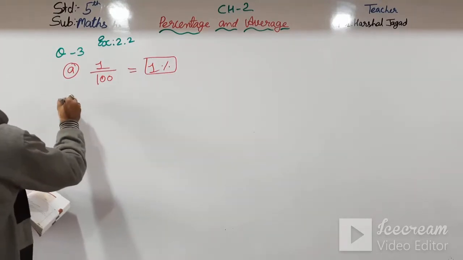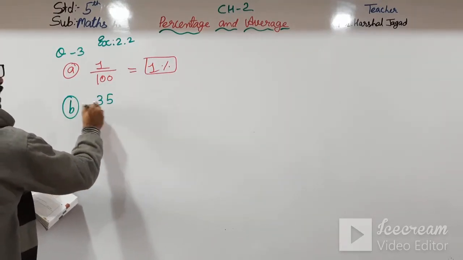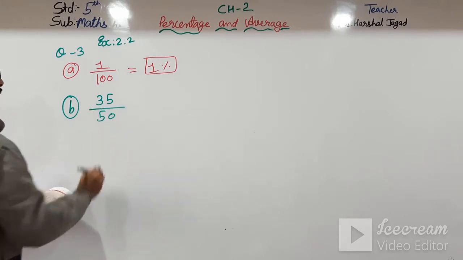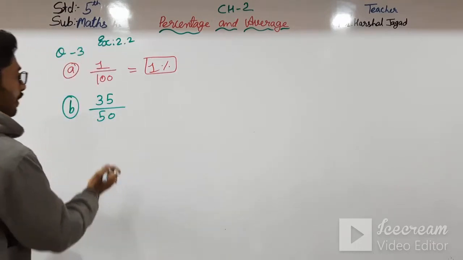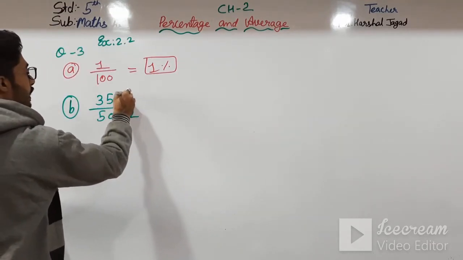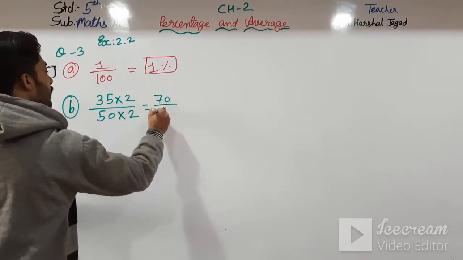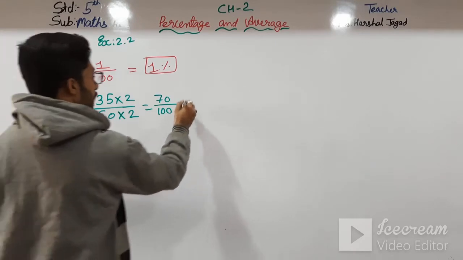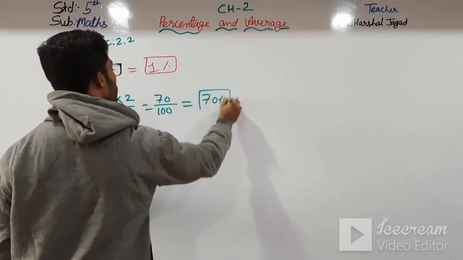So here in B, I can write 35 out of 50 people have given the informative answer. We have to convert this into percentage, so I multiply numerator and denominator by 2. I will get 70 upon 100, so your answer will be 70%.